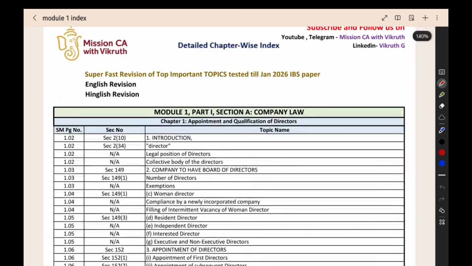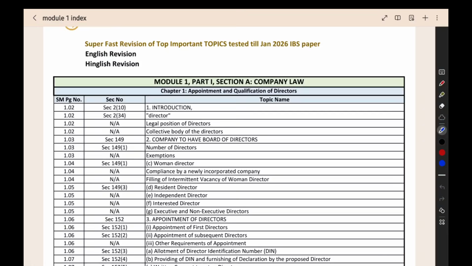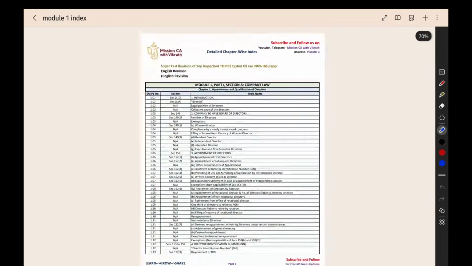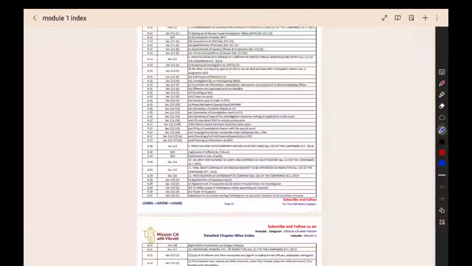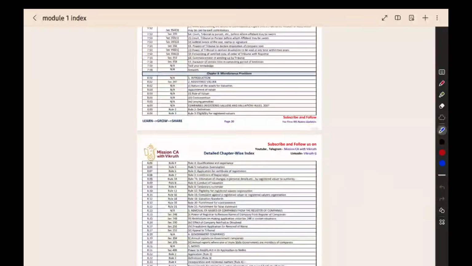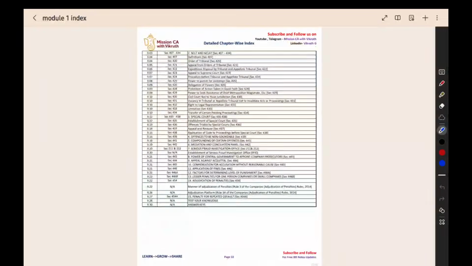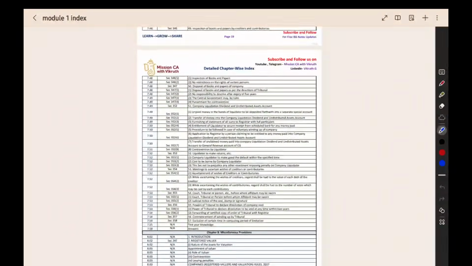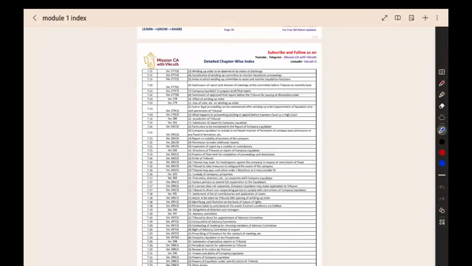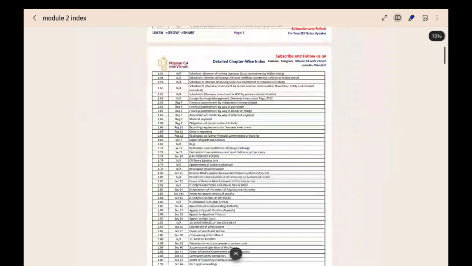And Module 1 and Module 2 PDFs are all specially prepared for the IBS purpose. But you can use this to get an overview of the chapter. When you're starting a chapter, you have learned it, but when you're revising it, if you want to see what are all the topics inside the chapter. Now we have completed the entire Foreign Contribution Regulation Act. Here I will show you. This is the Module 1 index. You have to take the Module 2 for the Foreign Contribution Regulation Act.